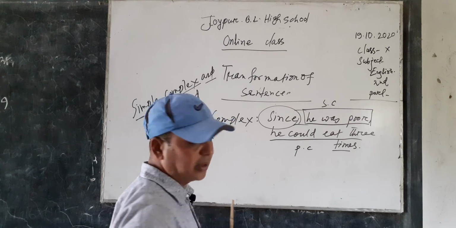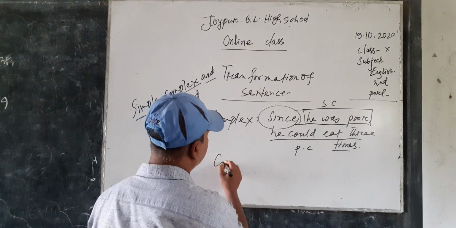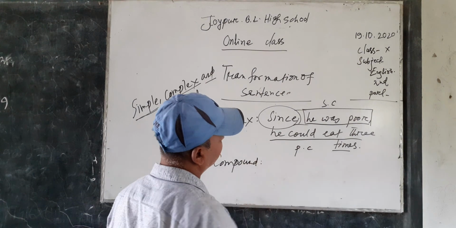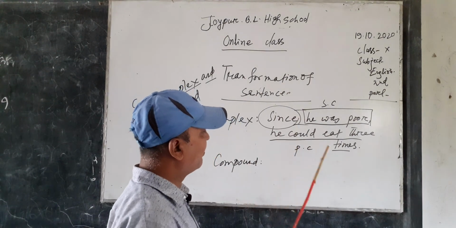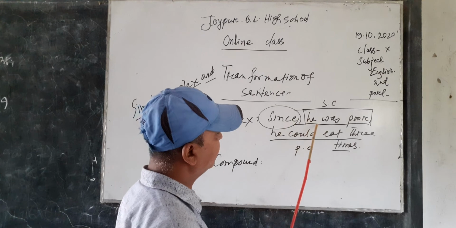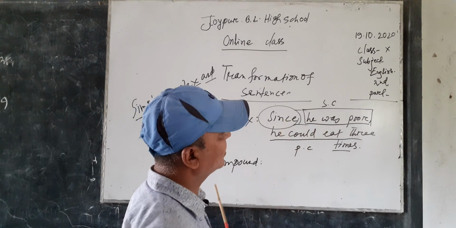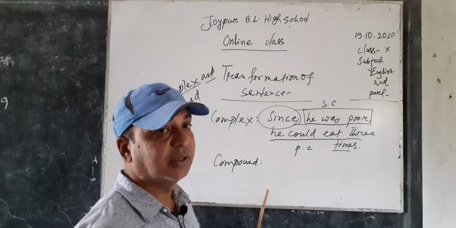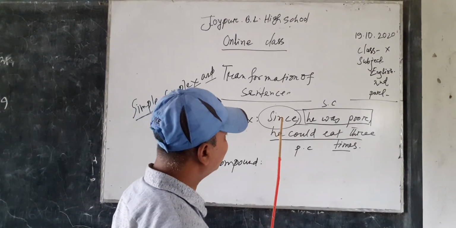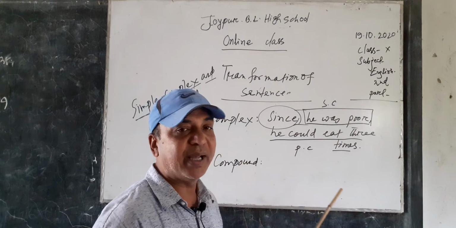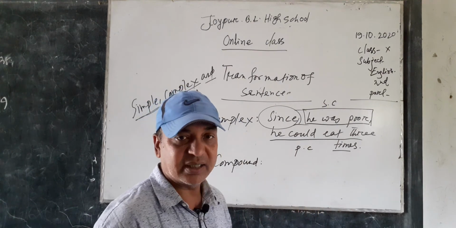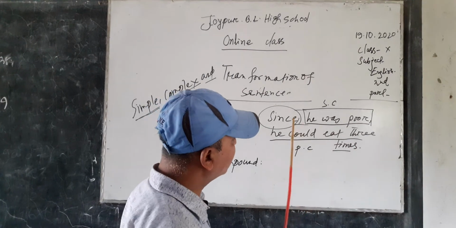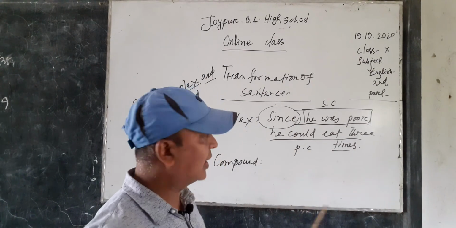What is the compound sentence of this sentence? If the complex sentence begins with the subordinating conjunction since or as, how can we make it compound? Dear learners, this is very easy. Please look at it and try to understand.